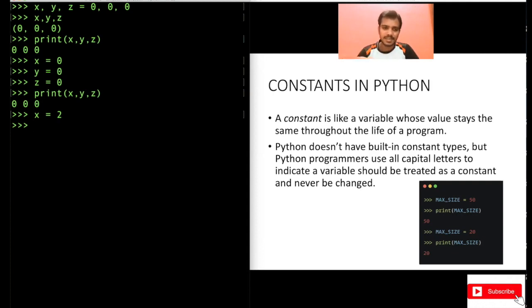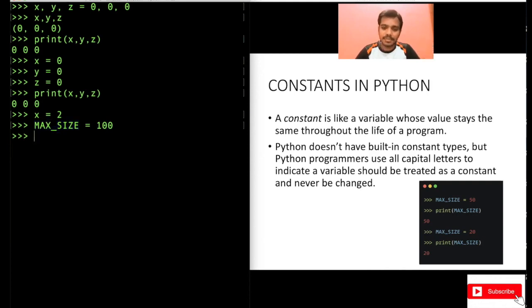So there is another way actually. What you can do is use capital letters. If you want to declare some constant, and some user is reading your code and you want to tell them that this variable is constant and should not change in a program, use capital letters. Like let's say max size is equal to 100. Now you want other users to understand that this max size is a constant and will not change in a program, right? Then you can use capital letters to declare this. So that's the special meaning.